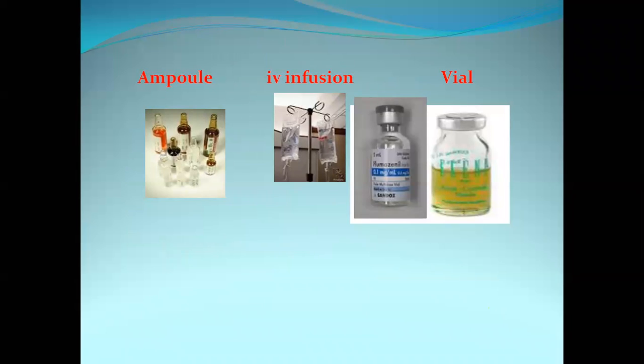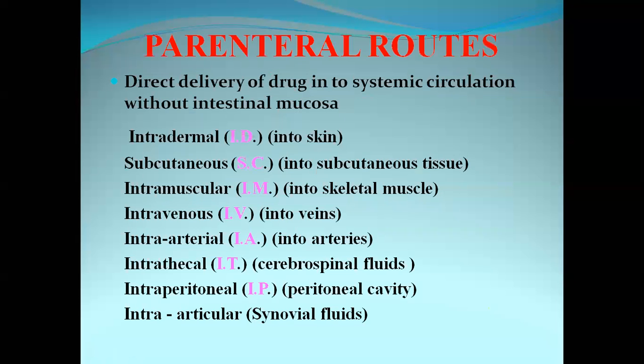Now, these are the dosage forms of the drugs which are administered through the parenteral route, that is ampules, IV infusions and vials. These are the dosage forms which are helpful in administration of drugs through the parenteral route.